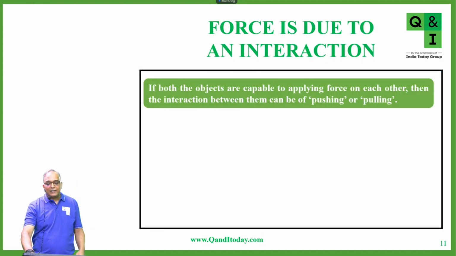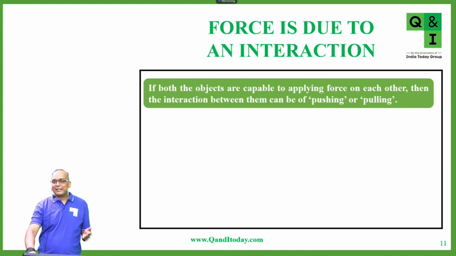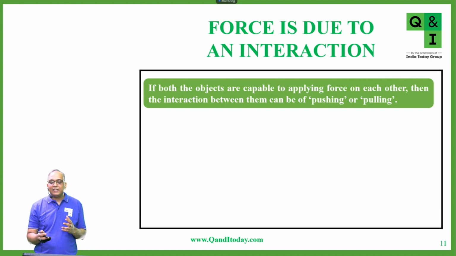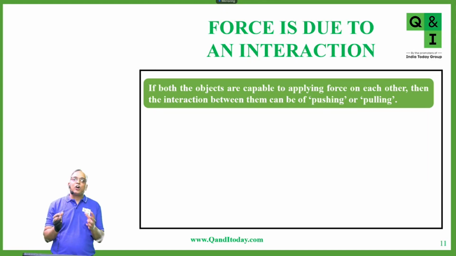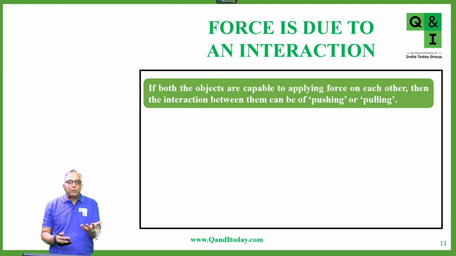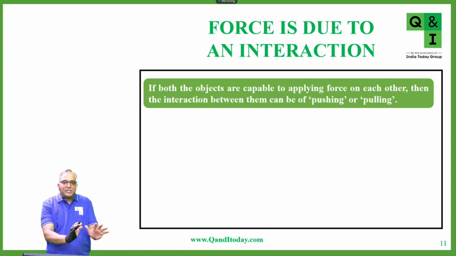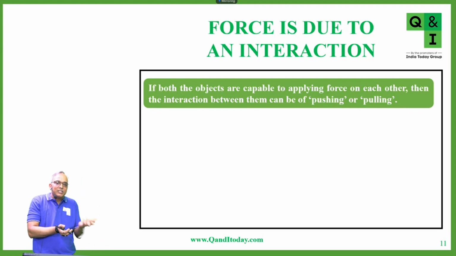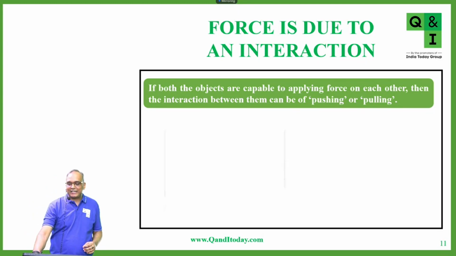Now, another example or definition: if both the objects are capable of applying force on each other, then the interaction between them can be of pushing or pulling. So if both the objects are able to interact with each other, the interaction can be push or pull as well. For example, I can push an object or I can pull that object. Both are possible whenever there is an interaction.